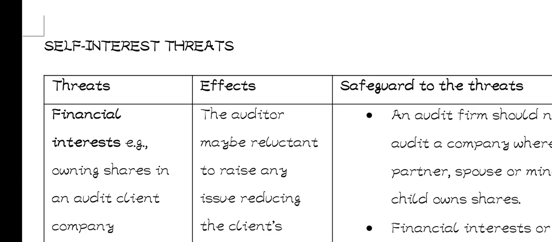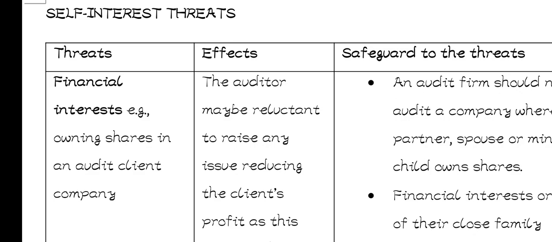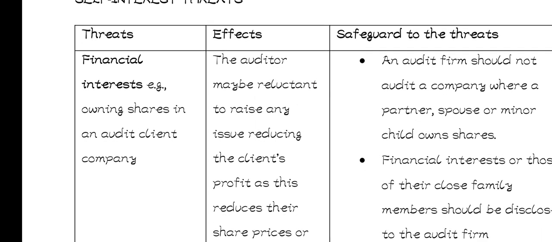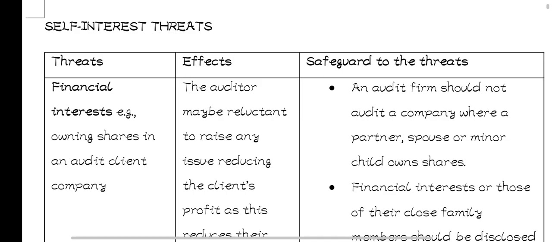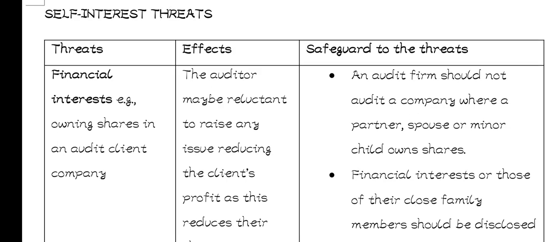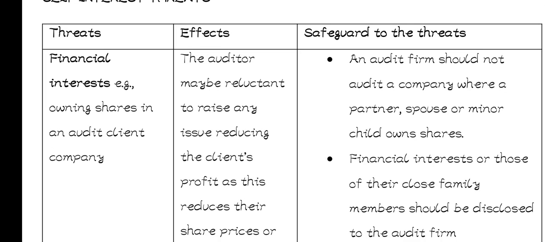So we are going to continue with the self-interest threats. In the previous video, we introduced them. So in this video, we are going to look at the self-interest threats in detail. I gave you the formula for it. So we are going to look at a threat, then we see how it affects the auditor's opinion, then the safeguards to the threats, like how the auditors can avoid such threats. So we shall start with the financial